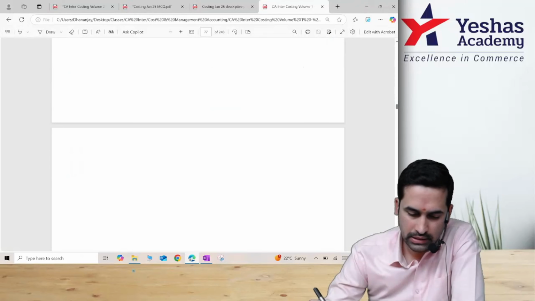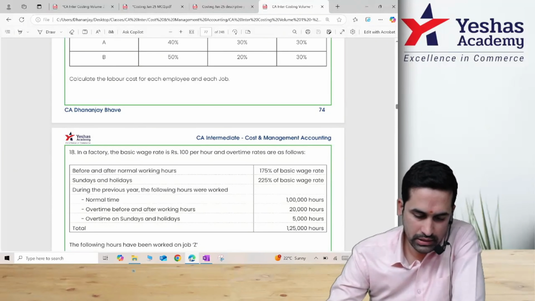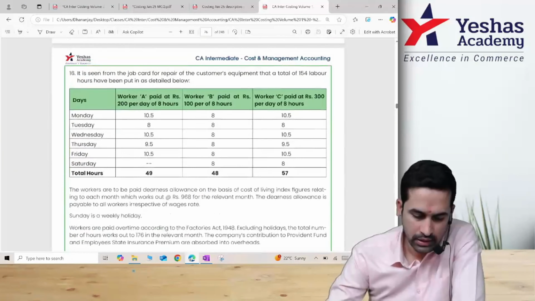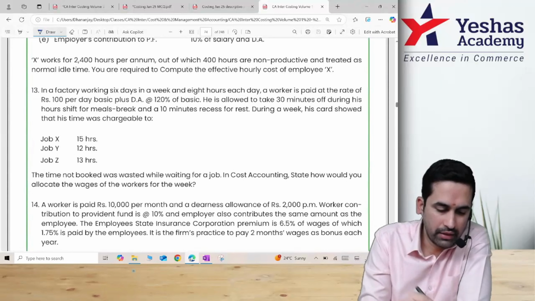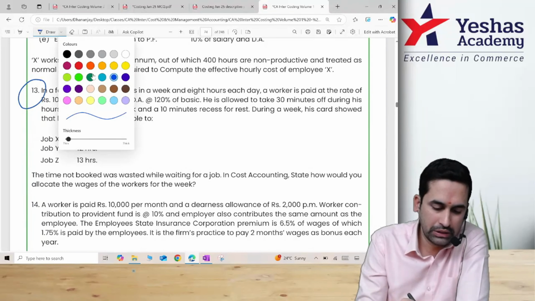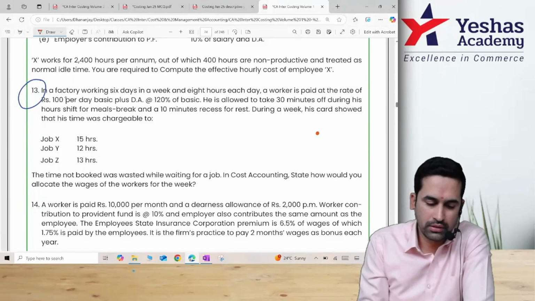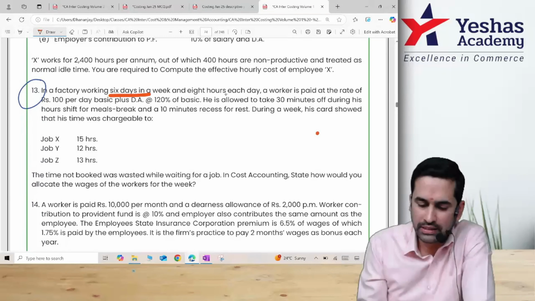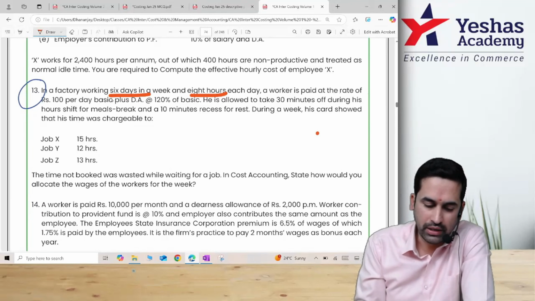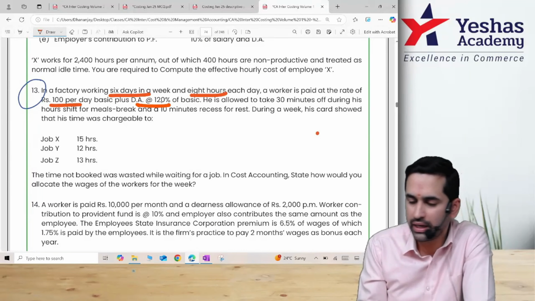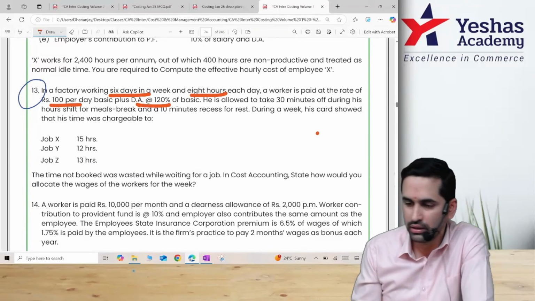48 hours. I remember 4 hours were lost. Yes, page number 72. You can see on screen this question. In class material, we have done this as question number 1-3. I'm just quickly reading. In a factory working 6 days a week, 8 hours, from there we got 48 hours. A worker is paid at a rate of 100 rupees, plus we had DA also in the class. In exam it's only normal salary.